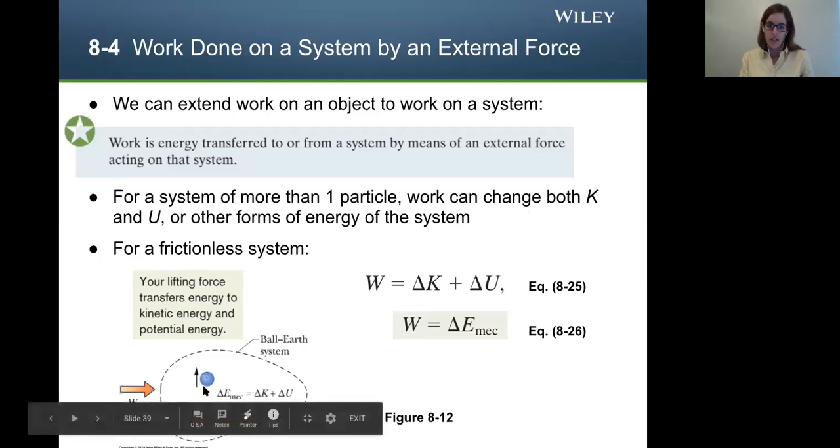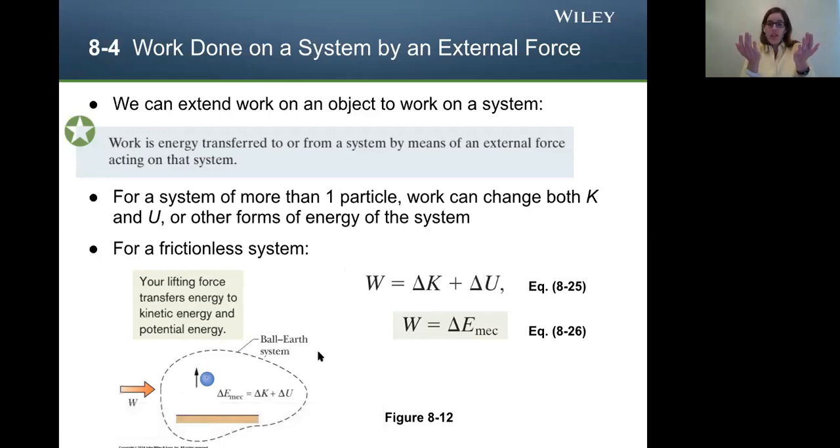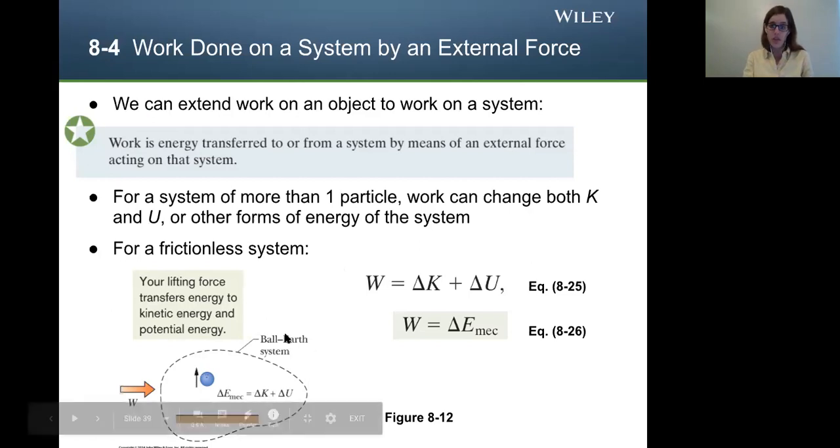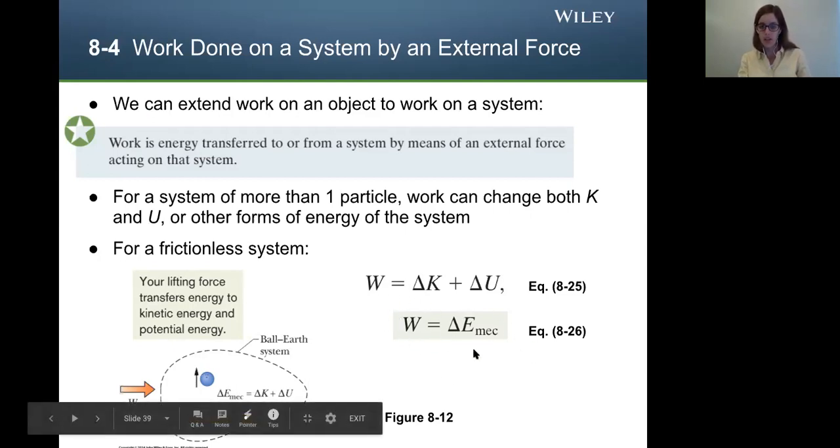For instance, in this figure down here, if you lift a bowling ball where the system is the ball and the earth, you are providing an external force to lift the bowling ball, and you're transferring energy to both the kinetic energy and the potential energy. In math speak, the work done in lifting the bowling ball is equal to a change in kinetic energy plus a change in potential energy. Or in other words, the work done by this external force is equal to the change in mechanical energy.